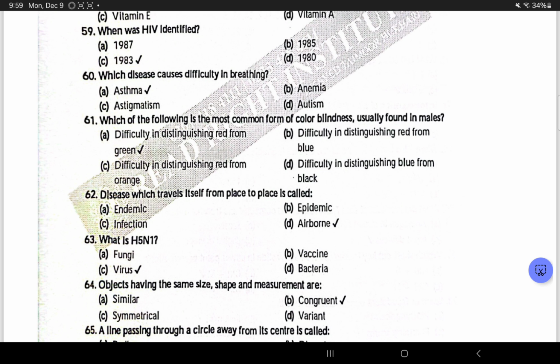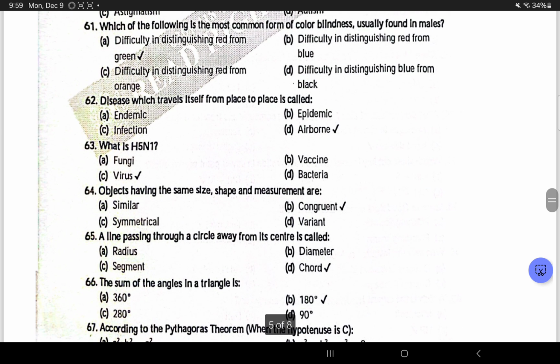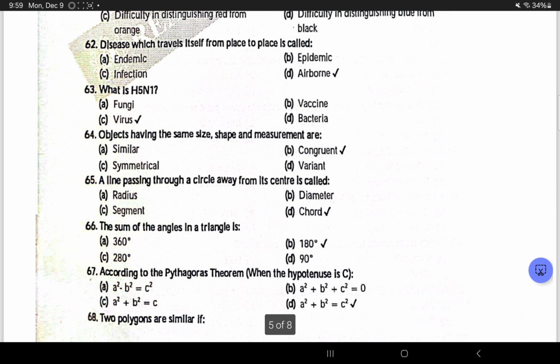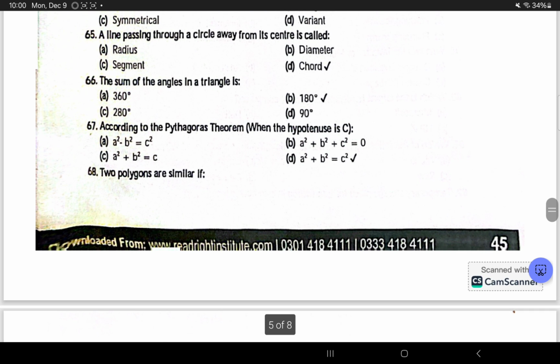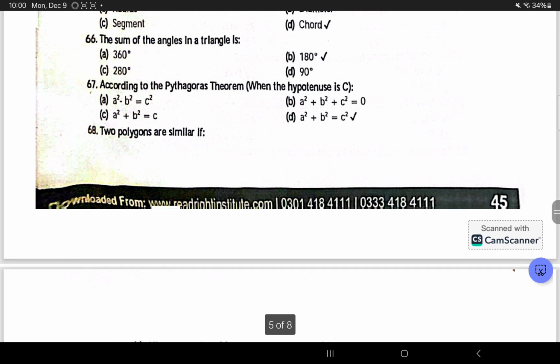Disease which travels itself from one place to another place is called airborne. What is H5N1? It is a virus. Next question is, objects having the same size, shape and measurement are congruent. A line passing through a circle away from its center is called a chord. The sum of the angles in a triangle is 180.